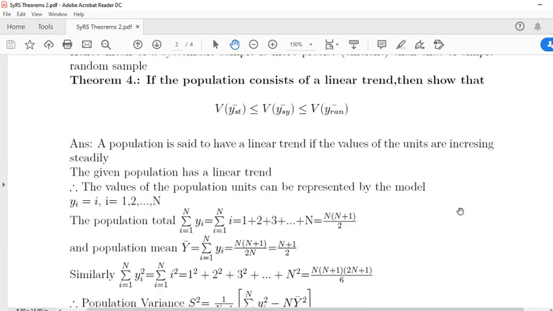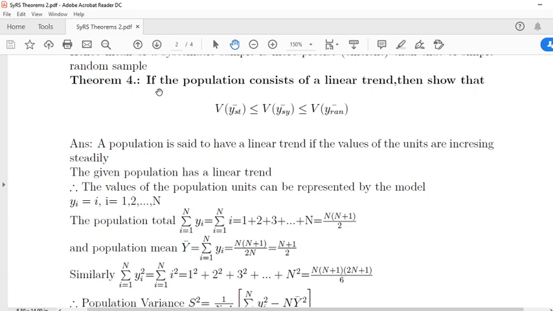Next theorem is a very important theorem. Unless you have an idea of the sum of squares of n natural numbers, sum of n natural numbers, and variance of y bar in simple random sampling, variance of y bar in stratified random sampling, and variance of y bar in systematic sampling, it is a little bit of a big theorem. Just by carefully observing, we can understand the theorem very well, and we can reproduce the theorem in the examination.